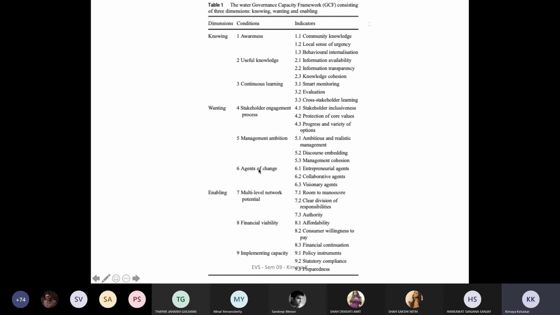When you're talking about the wants, which are your aspirations, you want to consider everything under the sun. You want to make sure there's a stakeholder engagement process, because then you talk about protection of the core values and the cultural and nature aspects that come into play. Then the management ambition, wherein you talk about realistic management versus ambitious management: what can you achieve, and what is still at a dreamy level, where you want it but it's very difficult to achieve.